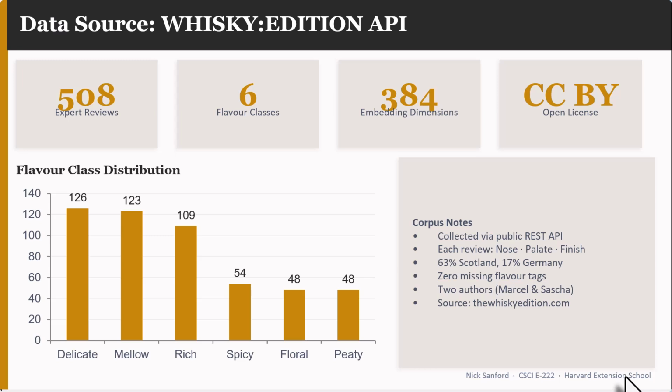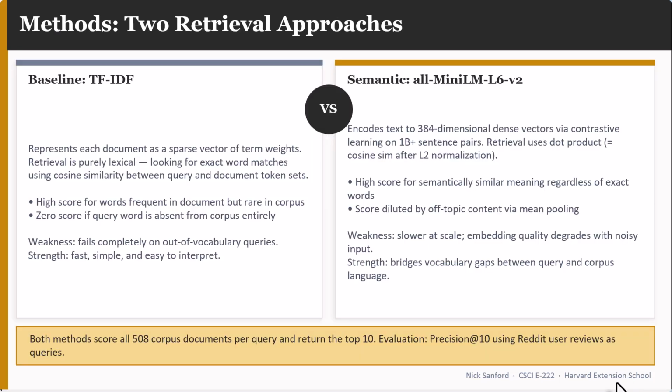We're going to use a large language model that has embeddings with 384 dimensions into the vectors. We're going to look at 2 different models. The baseline model, the TF-IDF model, it's very simply a word search model. So we're going to take our test data set, compare it to our corpus of 508 documents, and we'll simply ask, does this word exist in that corpus, yes or no? And so the swampy bonfire may come back with 0 because the word swampy is not in the corpus.